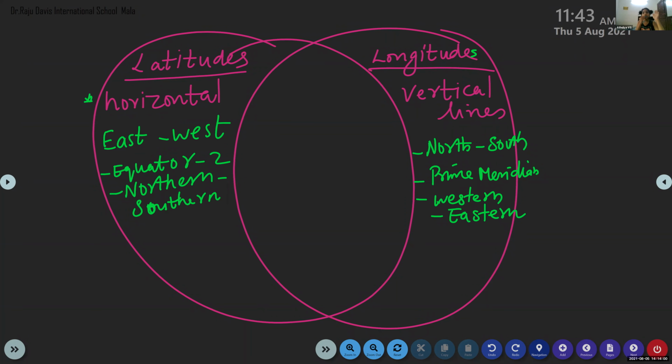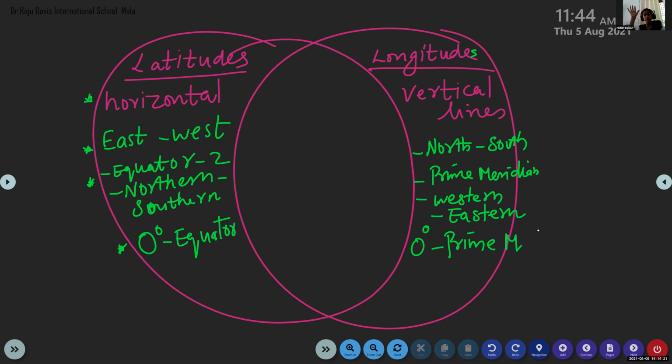Ma'am, in longitude, 0 degree longitude is called prime meridian, and in latitudes, 0 degree latitude is called equator.